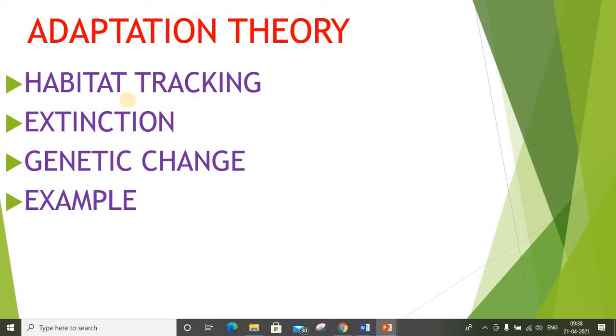For example, Darwin observed the turtles living on two islands. The turtles on one island ate from the lower ground, due to which they had shorter legs and straight shells. When these turtles migrated to another island where the food resources were at a height, turtles with longer legs were able to eat, survive and reproduce. With time, their necks also grew longer and their shells became round, and these adaptations were passed on to generations of turtles living on that island.